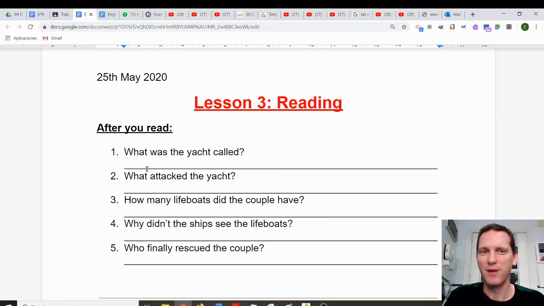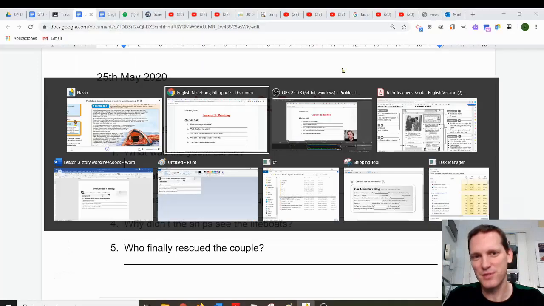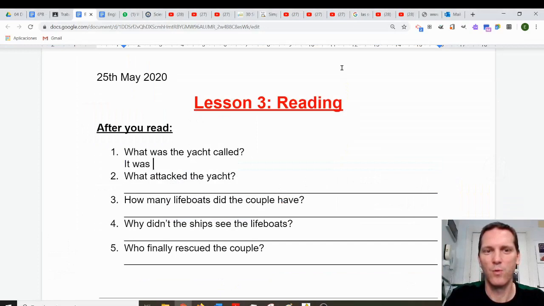After you read, what was the yacht called? Now remember, a yacht is an expensive boat. What was it called? So what was the name of the yacht? Well, do you remember? If you look back in the text, you will see it says, they wanted to sail there in a 9.4 meter yacht called Maralyn. So in your notebook, you write this. It was called Maralyn. That's the answer.